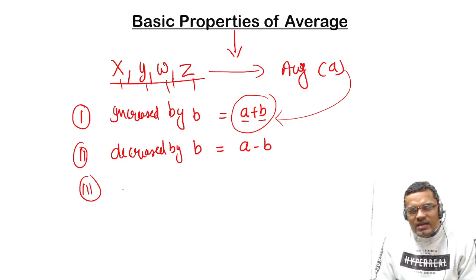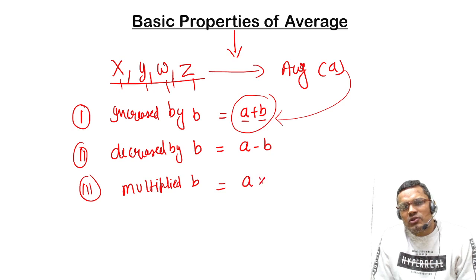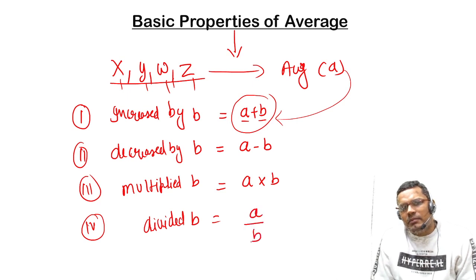If every quantity is multiplied by b, then the average will also be multiplied by b, right? And the fourth one is, if every quantity is divided by b, then the average becomes a by b.